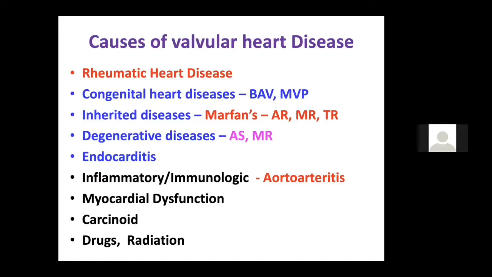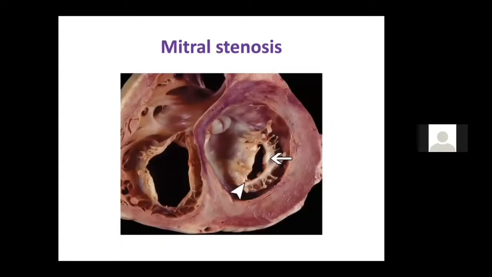Then we have carcinoid syndrome. You will know that carcinoid is something where 5-hydroxyindoleacetic acid is released, and then it causes TIPS, that is tricuspid insufficiency followed by pulmonary stenosis. So these two are very common: tricuspid insufficiency TR and pulmonary stenosis in carcinoid. And finally, we have drugs like methotrexate and all, and radiation therapy, which can involve the valve. So these are the various causes of valvular heart disease. Now let's discuss one by one.